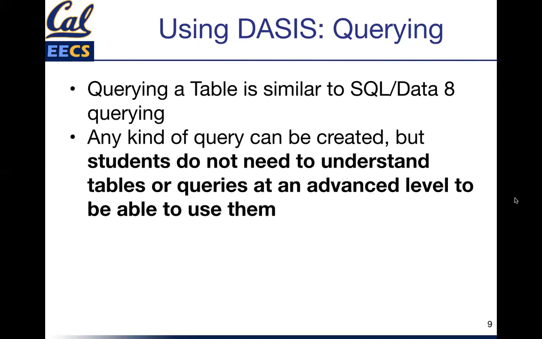Querying a table is, as I mentioned, very similar to how SQL queries or Data 8 queries work. You have ordering, limiting, all of that functionality present as individual blocks that will be orange. And students do not need to understand how these functions work at a low level. They don't have to worry about how it is ordering or how it is keeping and filtering a table. They just click the block and all the work happens for them.